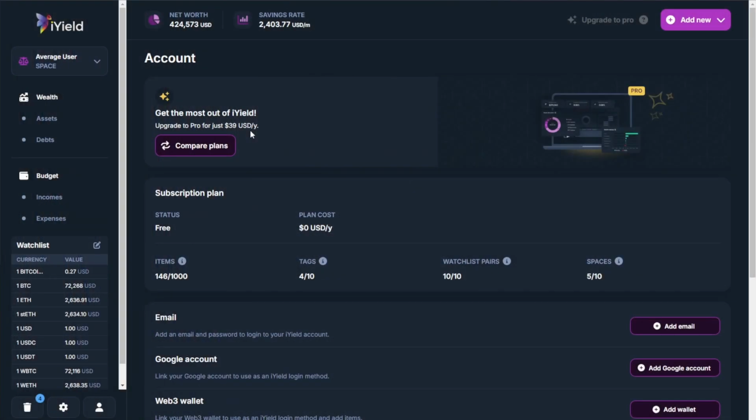I'm just being real with you guys, because a lot of platforms like iYield will charge you like $30 a month and have a lower feature set. So this is already a really great deal in the event that you are doing so much on-chain activity that you need that. But I just wanted to let you know that that is something that allows them to monetize and actually build a business that can sustain itself. Their big focus at the end of the day is to make this as accessible for as many people as possible.